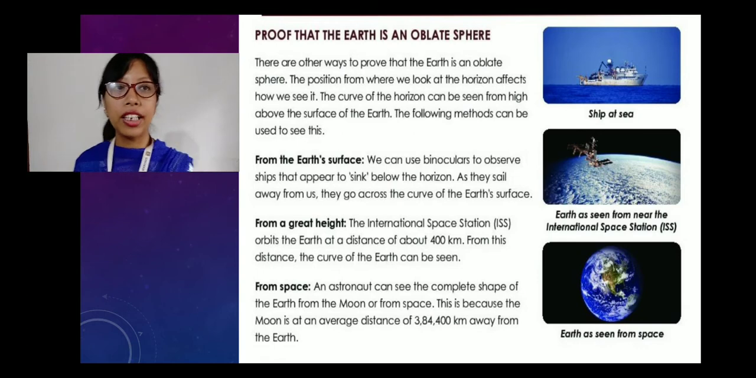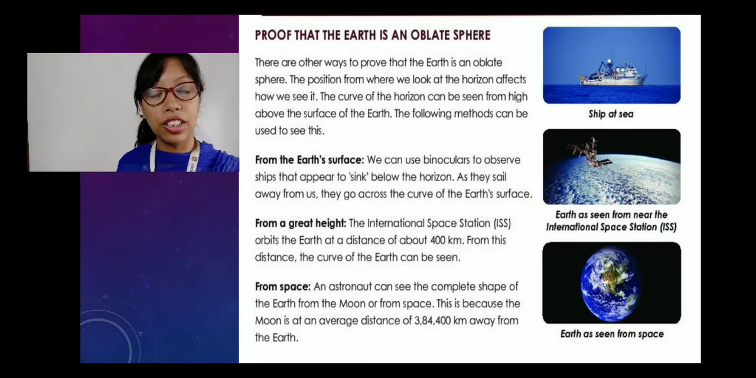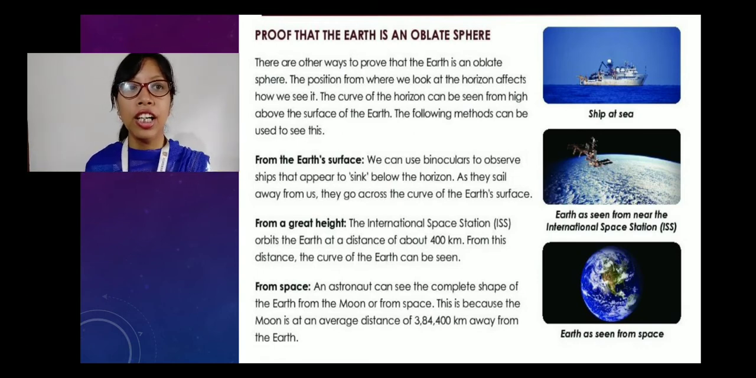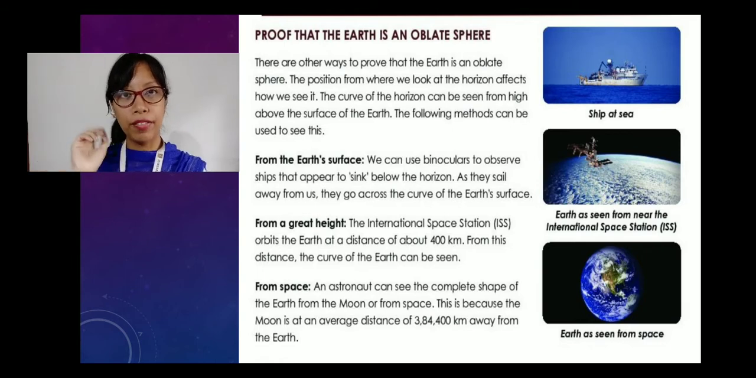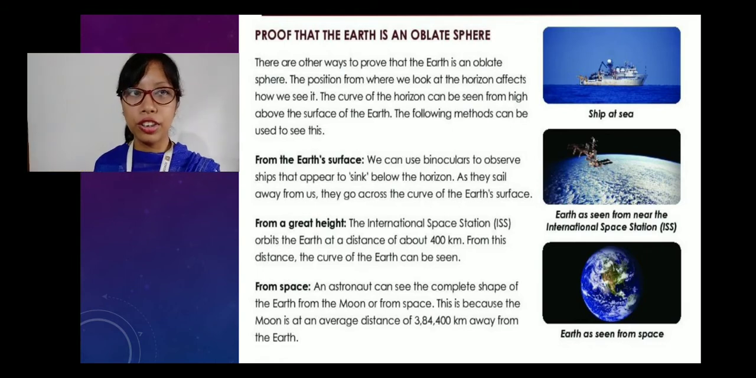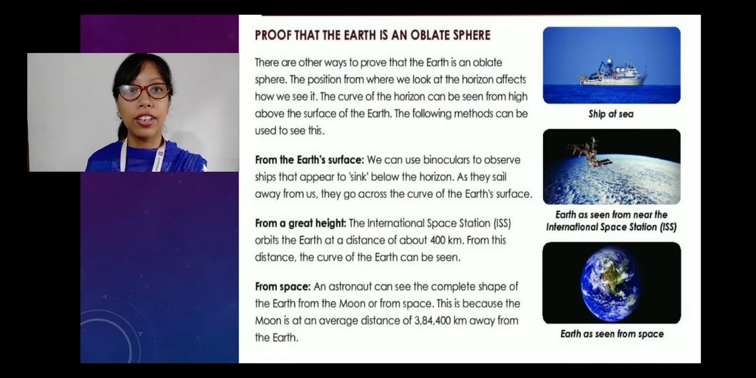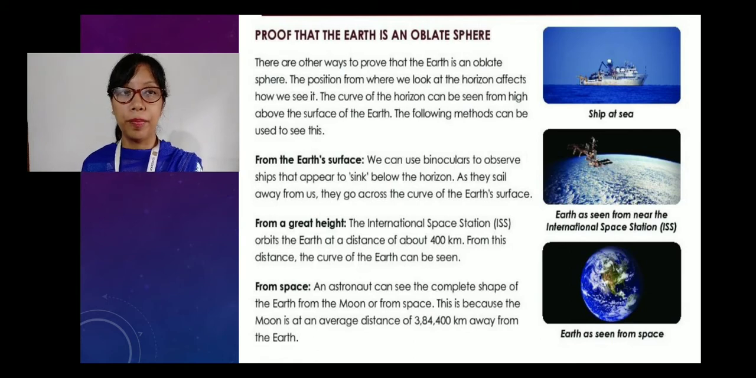Next is from a great height. Now we have the space station, the International Space Station. They click photos from above the earth, right? While they click the photos, it can be observed that the earth is a sphere. It has a curved surface, and that proves that the earth is an oblate sphere.